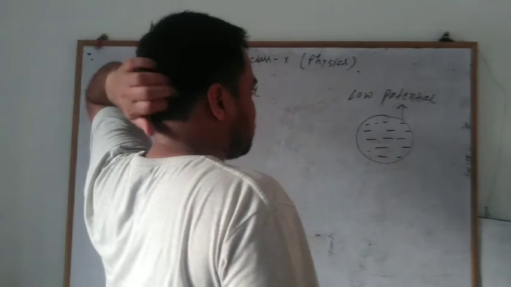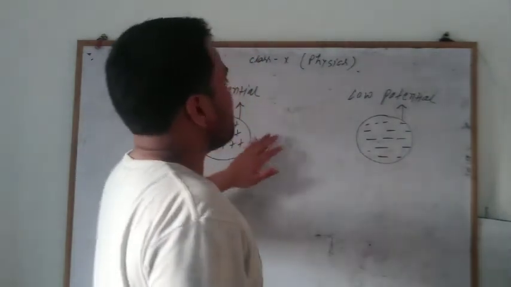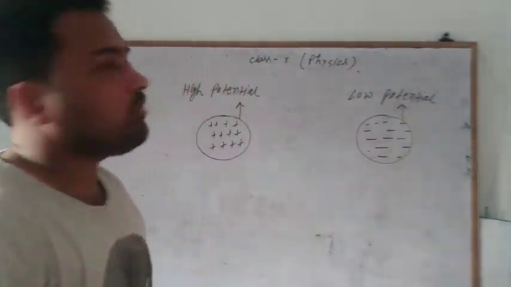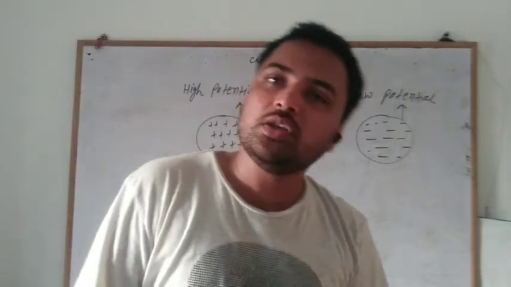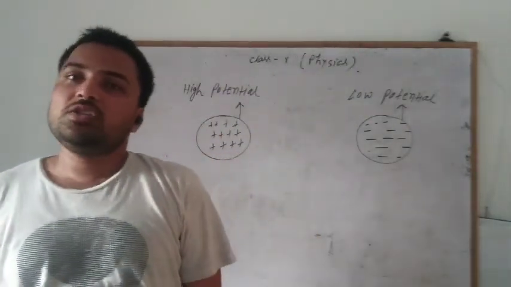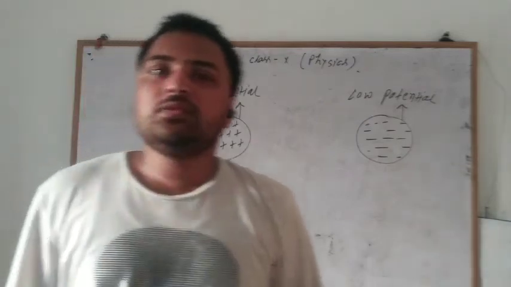So basically the positively charged body is considered a high potential body, and the negatively charged body is considered a low potential body.